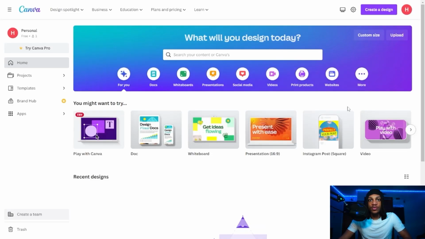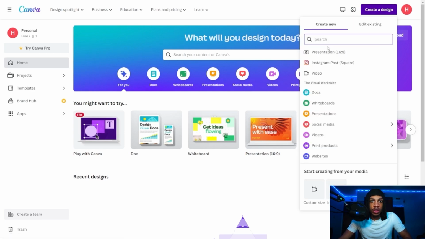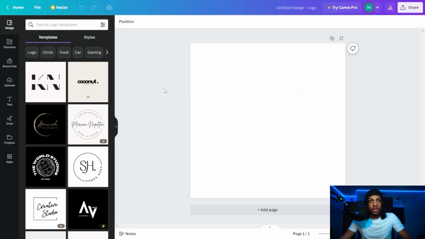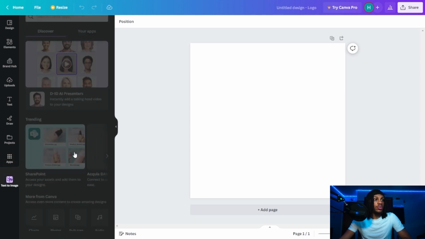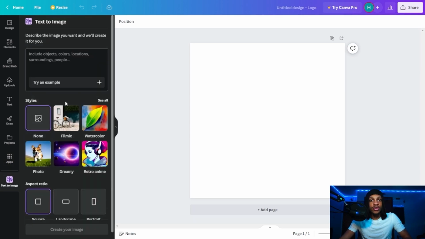Alright, so now that you've created your Canva account, what you want to do is create a design. Then where it says create new, you just type in logo. Now that you're at your blank page, go to apps, scroll down a little bit until you see this. This is Canva's text to image app. Click on it, and then use. This allows you to generate images using only text. So for our specific niche, Life Lessons Library, we would type in some keywords such as reading in a library.